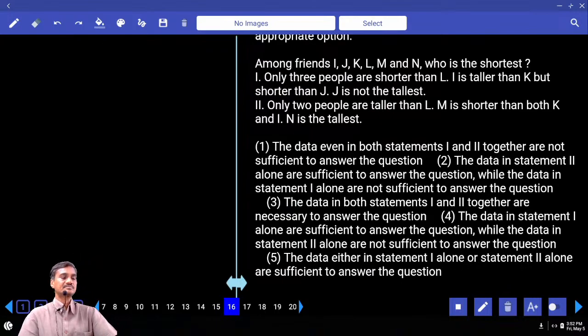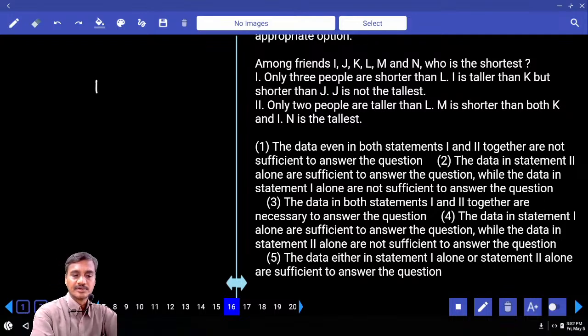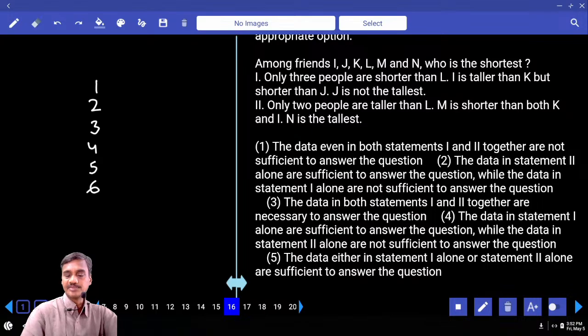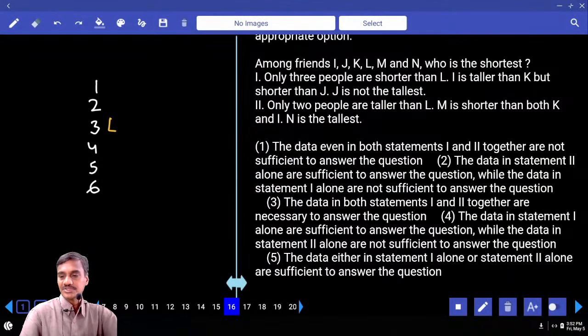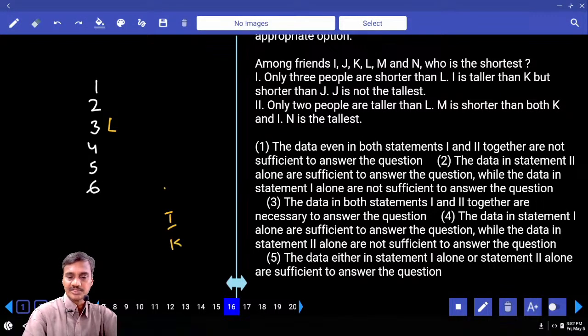Now in this 16, among these 6 friends, I, J, K, L, M, N, who is the shortest? Altogether we have 6 persons. Only 3 persons are shorter than L. I is shorter than K but shorter than J. And J is not the tallest.